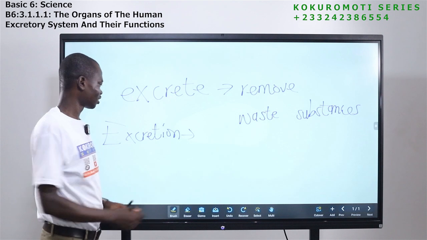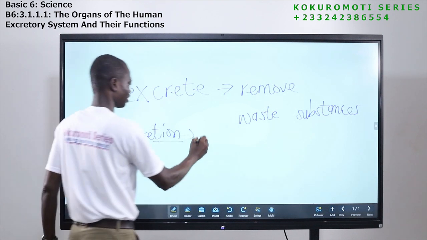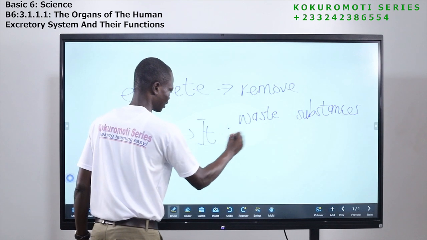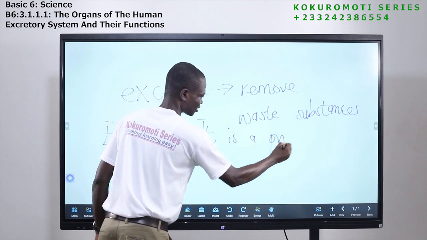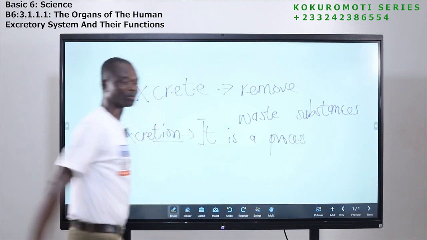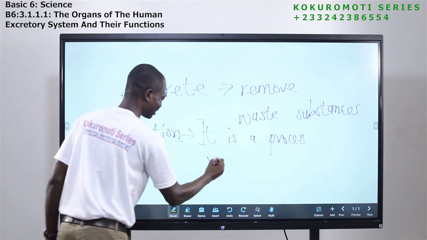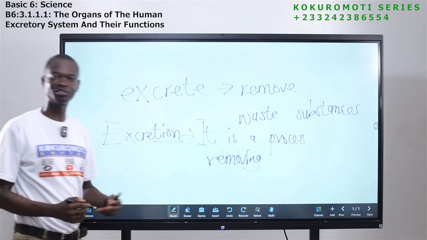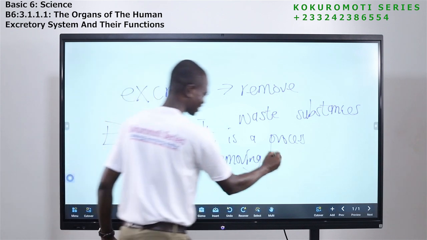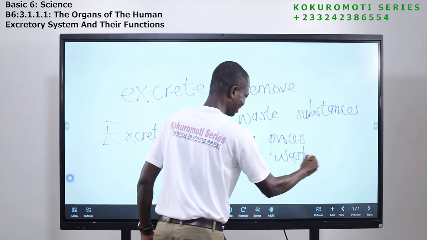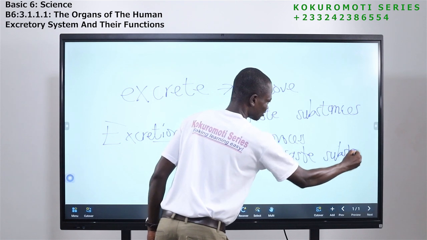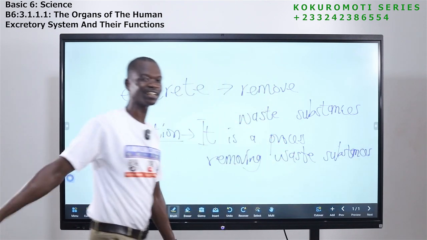So excretion is a process. A process of what? Removing. What do you remove? Waste substances. From where?